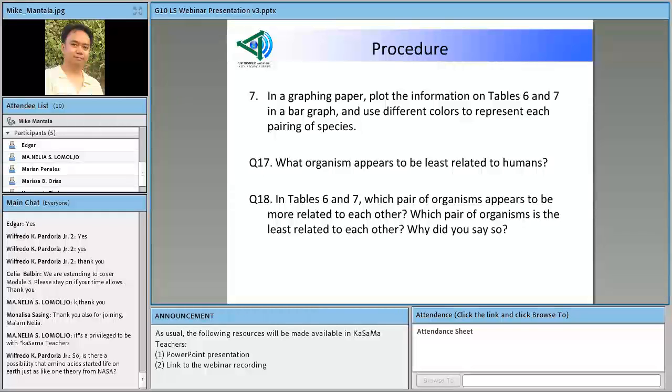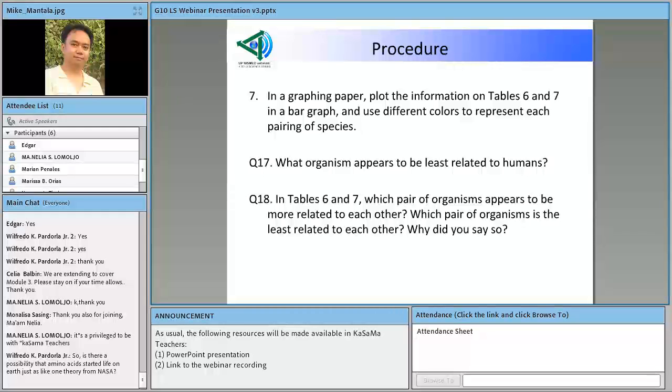So kaya sila may coloring pens or Crayolas na kakailangan because they use different colors to represent each pairing of species. If you notice, may pairings of species dito, human and chimpanzee, or human red bread mold, human rhesus monkey, human screwworm fly. So may pairing of species. And then they will be asked again, what organism appears to be least related to humans?